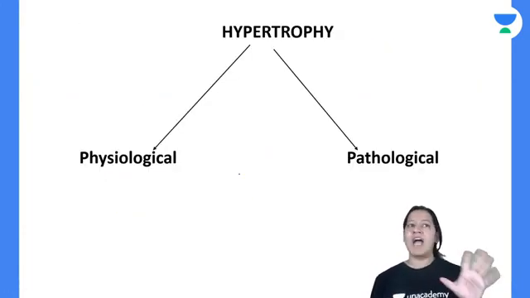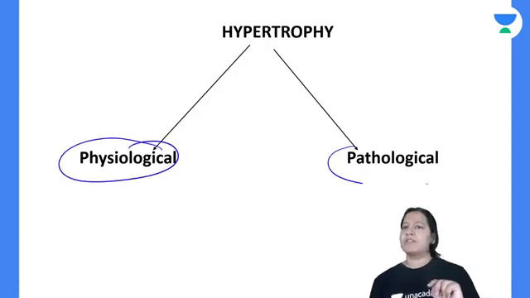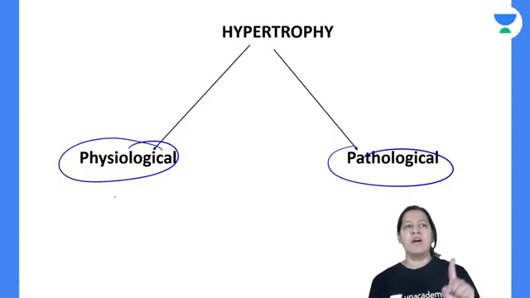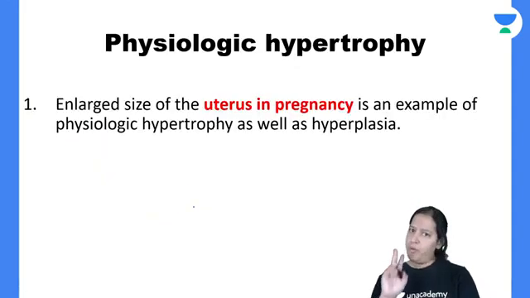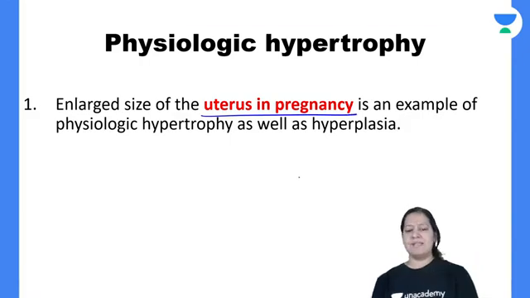Types, again two types: physiological and pathological. Tell me one example of physiological and one example of pathological. One example of physiological, I have already told you: the pregnant uterus. The pregnant uterus is an example of both physiological hypertrophy as well as hyperplasia.